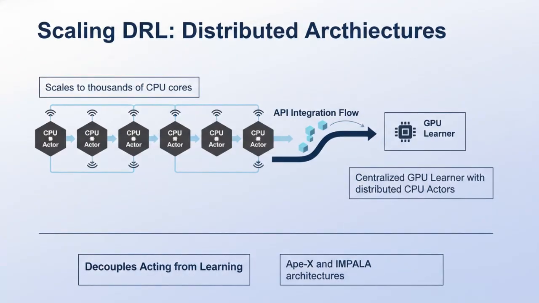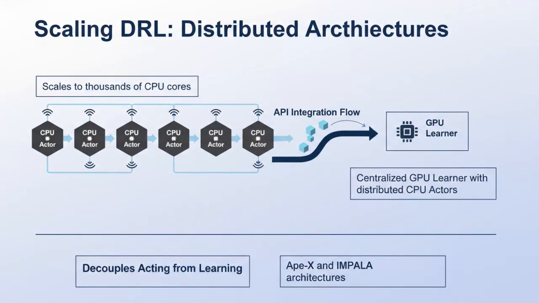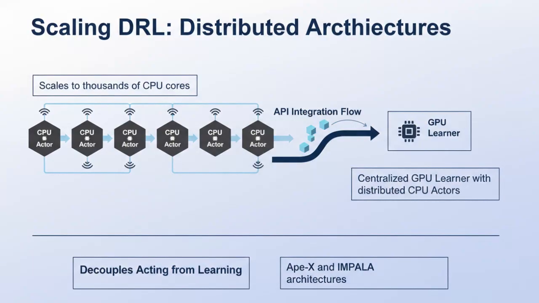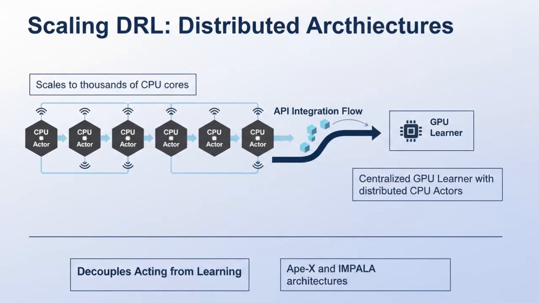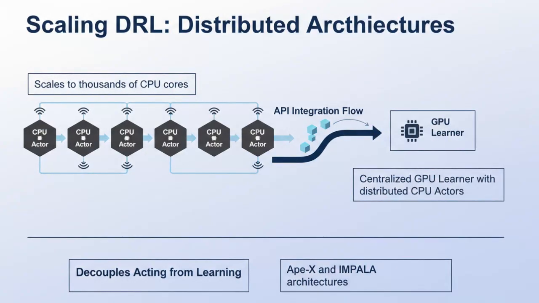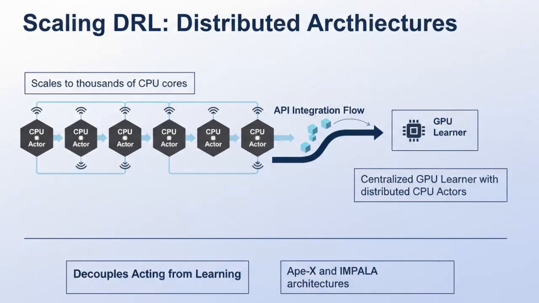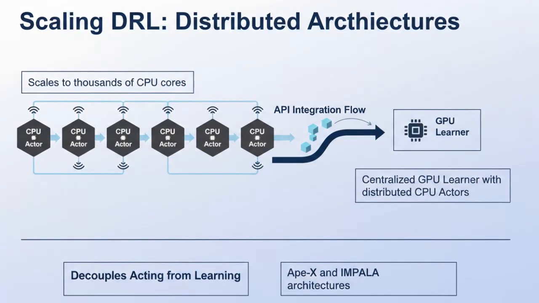Scaling DRL to the enterprise level requires distributed architectures like Apex or IMPALA. These systems decouple acting from learning. Actors run on hundreds or thousands of CPU cores, interacting with different instances of the environment to collect experience data. This data is then streamed to a centralized learner, typically running on high-performance GPUs, which updates the neural network weights.